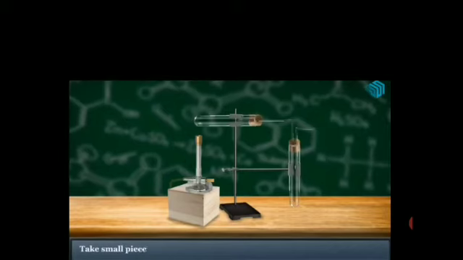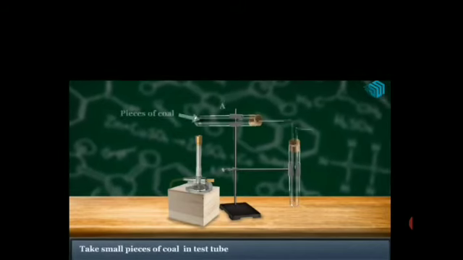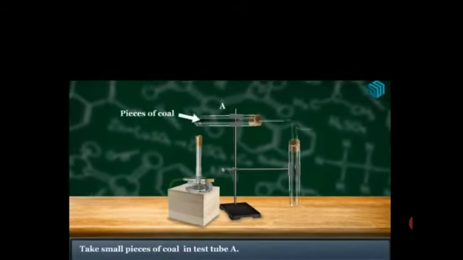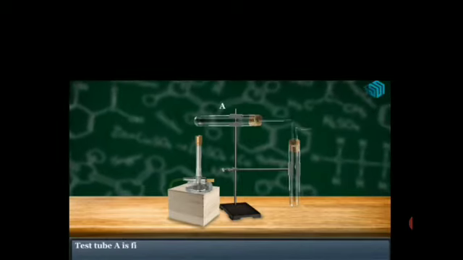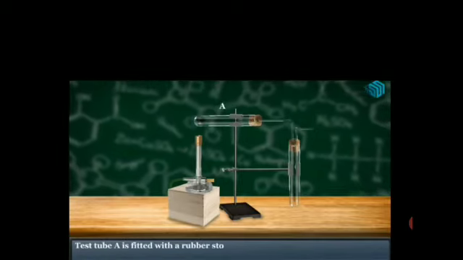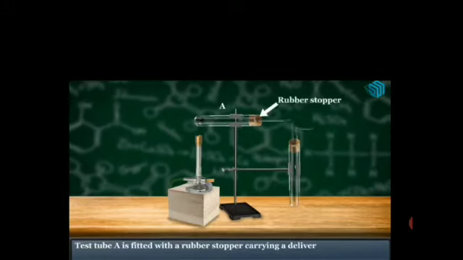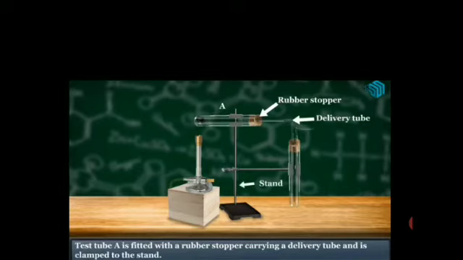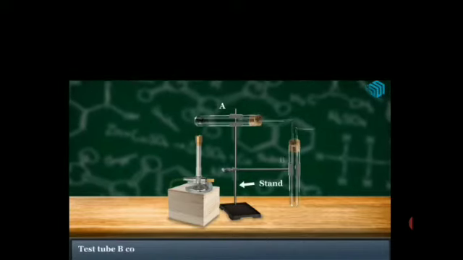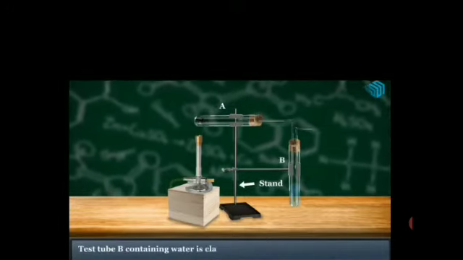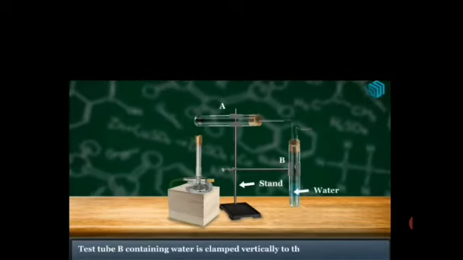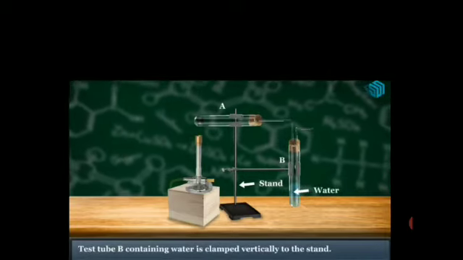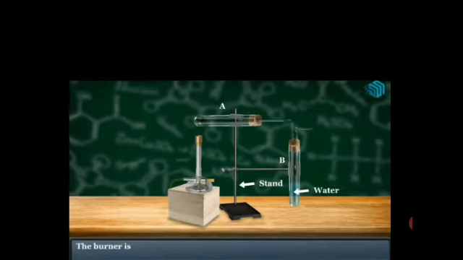Take small pieces of coal in test tube A. Test tube A is fitted with a rubber stopper carrying a delivery tube and is clamped to the stand. Is that clear? You can see the arrangement. Test tube B contains water and is clamped vertically to the stand. You can see both test tube A and test tube B.